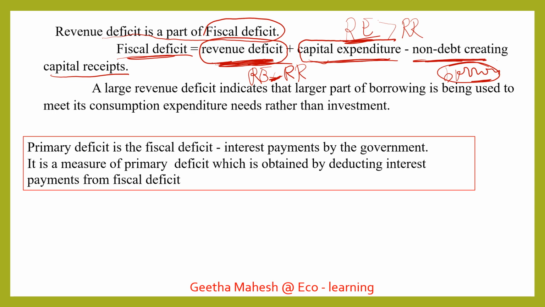The left out amount, plus the revenue deficit, gives you the fiscal deficit.